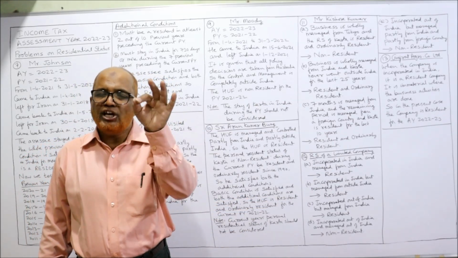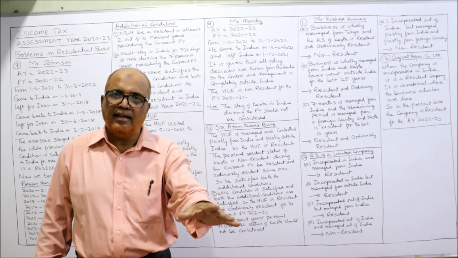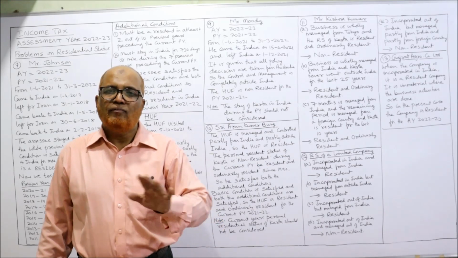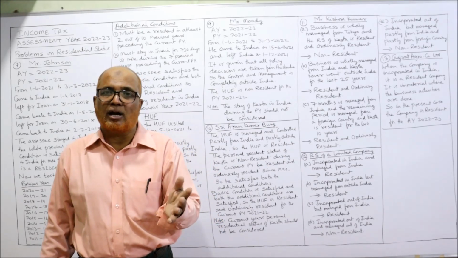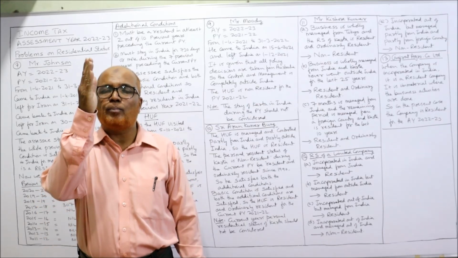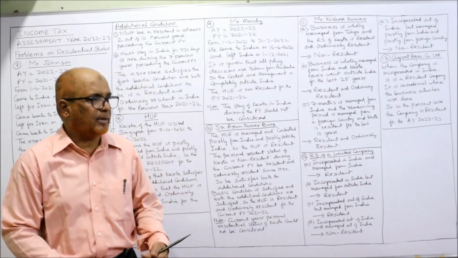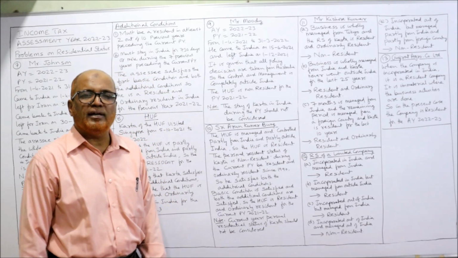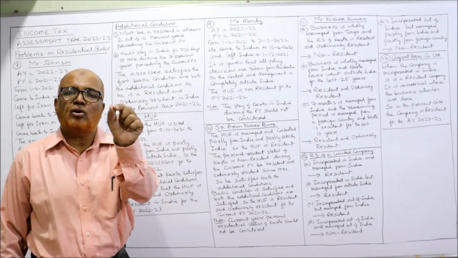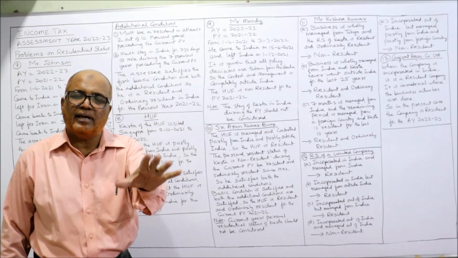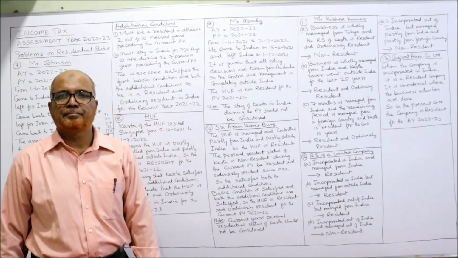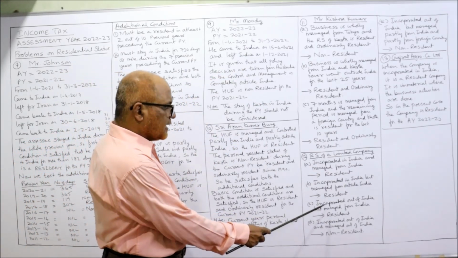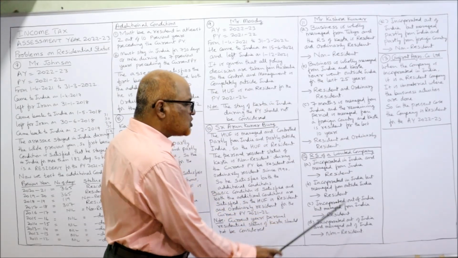Any company which is incorporated in India is an Indian company. And every Indian company is a resident. Finished. We should not see from where it is managed or controlled. Once it is decided that it is incorporated in India, it is a resident company. So resident. Second, incorporated in India but managed from outside India, immaterial. Once it is incorporated in India, it is an Indian company and every Indian company is a resident. It is immaterial that it is managed from outside India. It's a resident company. Next, incorporated out of India but managed from India.